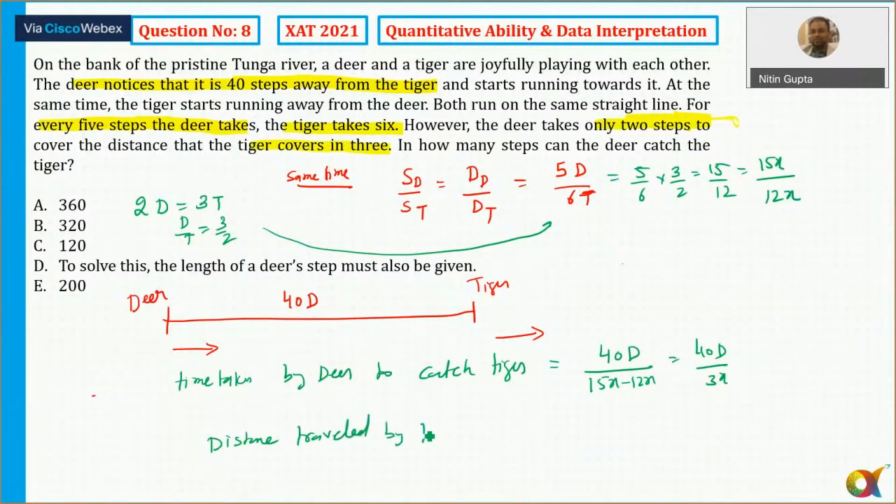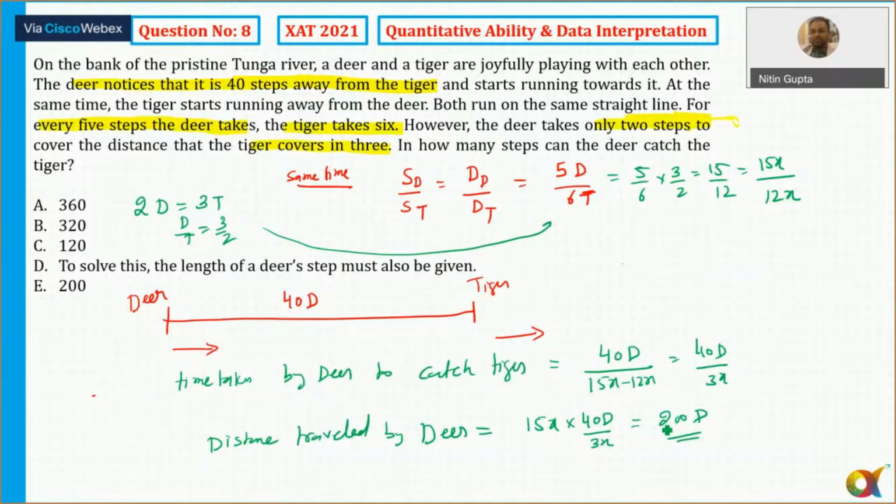By deer, distance here is always equal to speed of deer into time of deer. So what is the speed of the deer? We have 3x. So that will come out to be equal to 100 in terms of steps of deer.